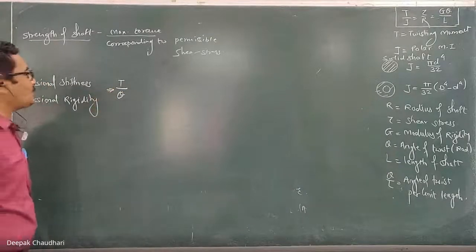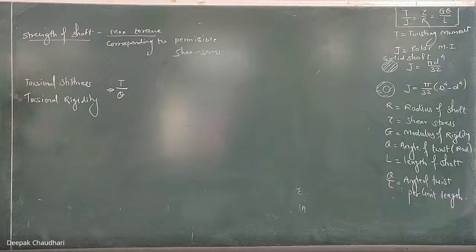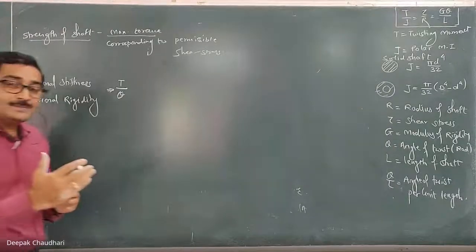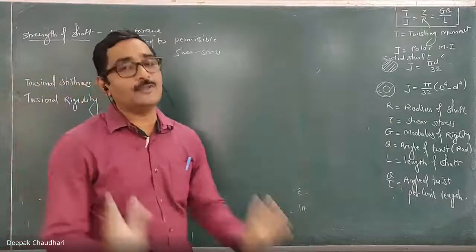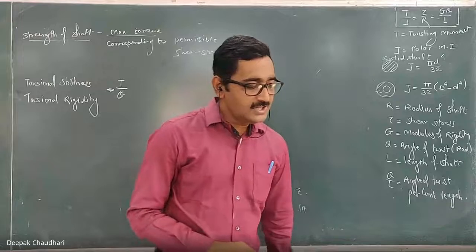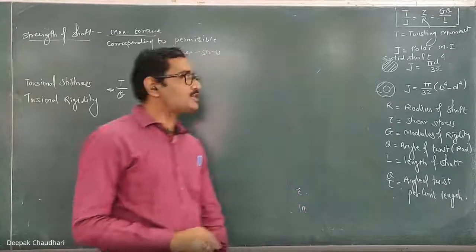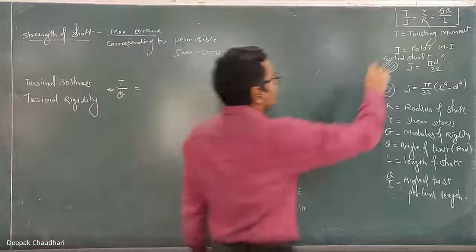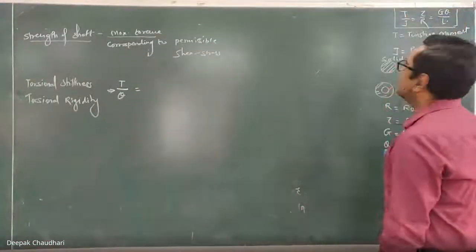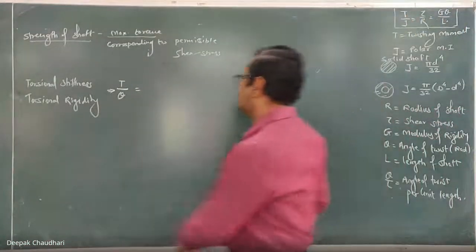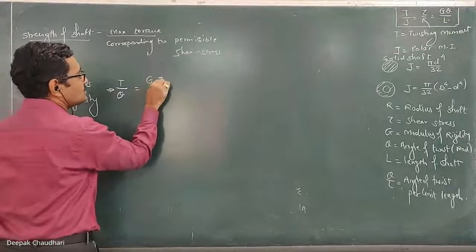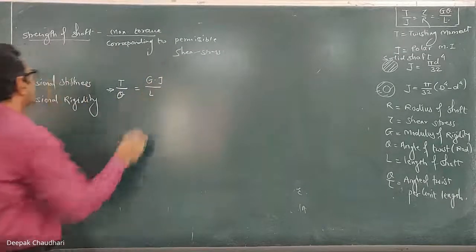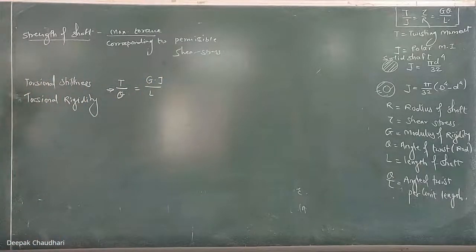How can you define the torsional stiffness or the torsional rigidity? It is the torque transmitted per unit angle of twist. So this T upon theta is known as the torsional rigidity. If I equate the first and third terms, then T upon theta can be written as G into J upon L. This is the torsional rigidity.